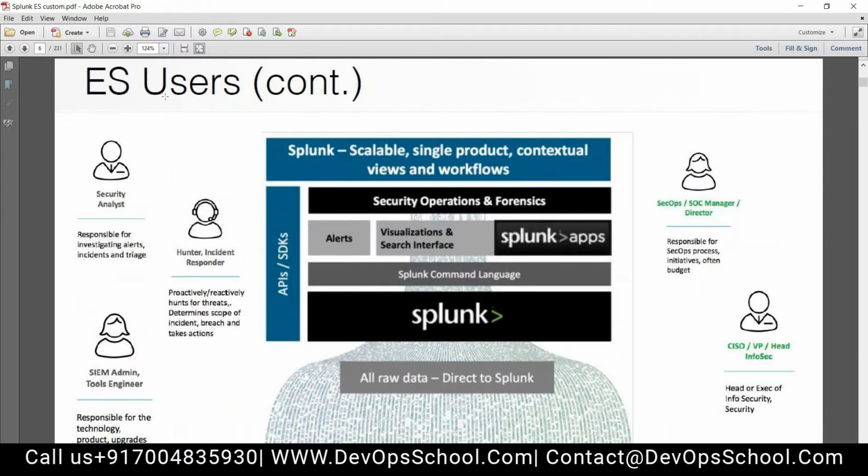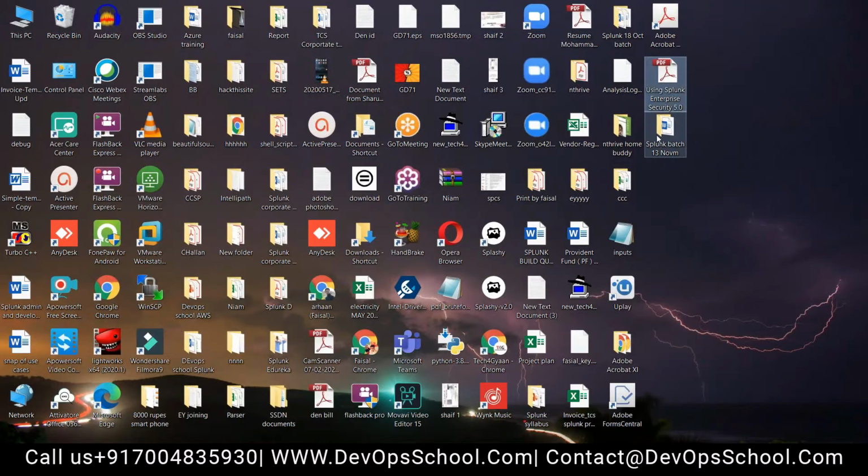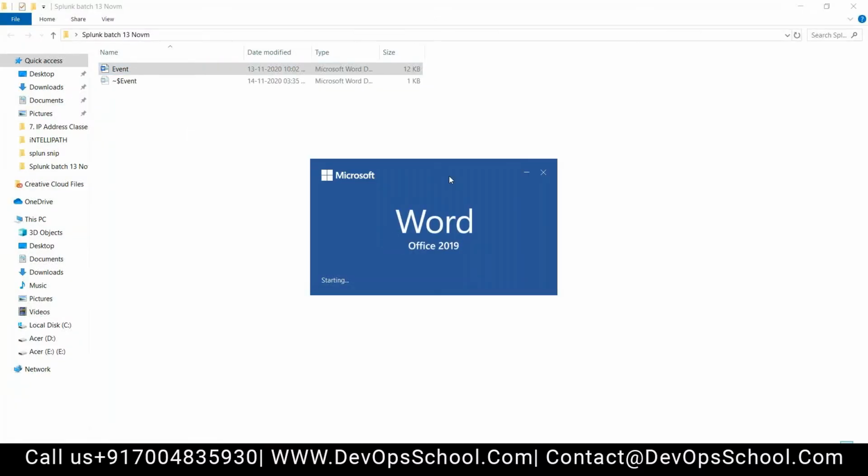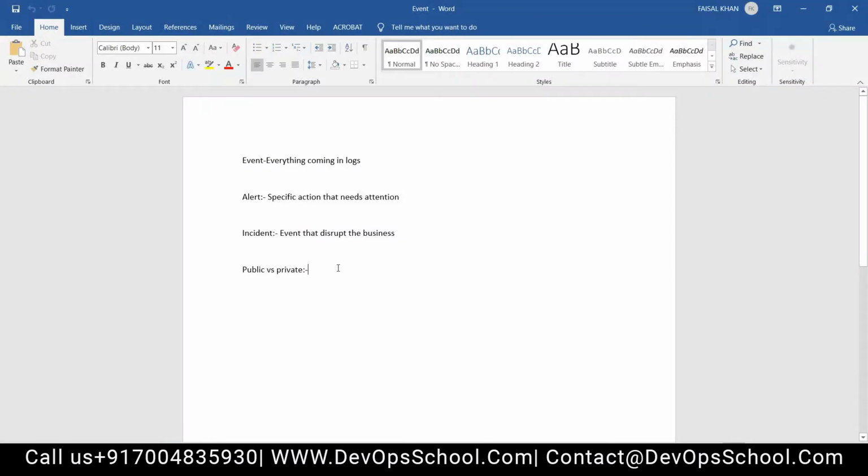ES user. Sylvian, this slide is a bit complicated, so let me give you an overview of how the team works. Mohammed Saif, can you tell me? I explained to you last time how a SOC works, and what a SOC is.